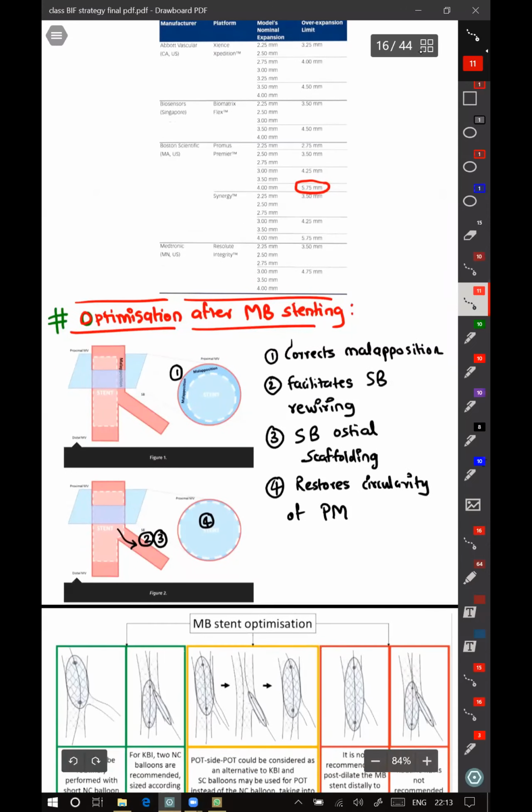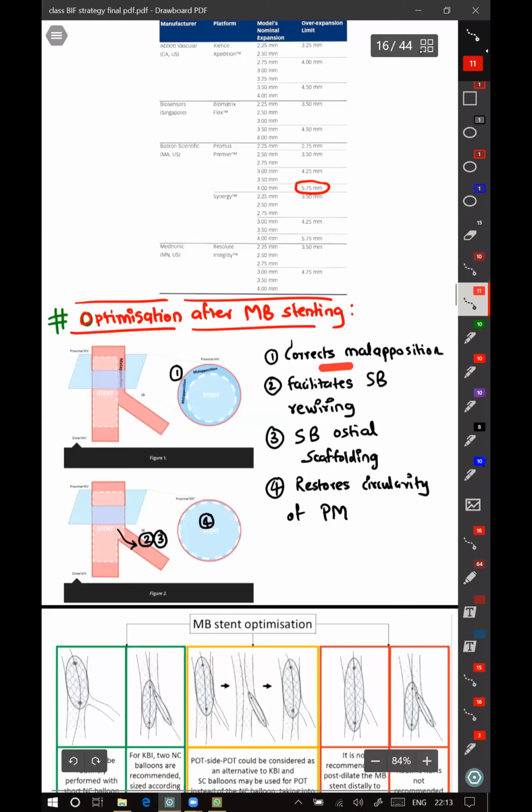So after main branch stenting, we have to optimize. We have put a stent into the main branch according to the size of the distal main vessel, and because of that we have caused a malposition in the proximal segment. To optimize that, we have to do POT and FKI. By doing a POT, we are correcting the malposition we created by putting a stent in the main branch, so our stent gets well apposed in the proximal segment.